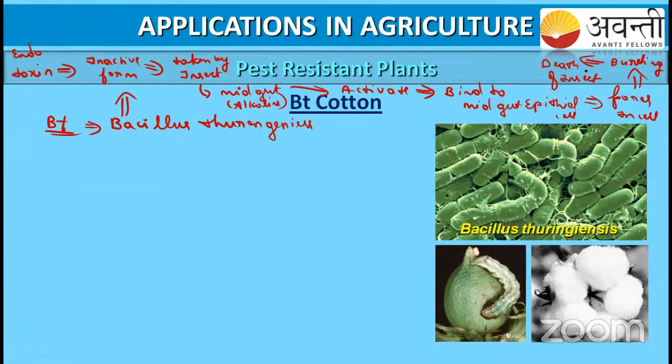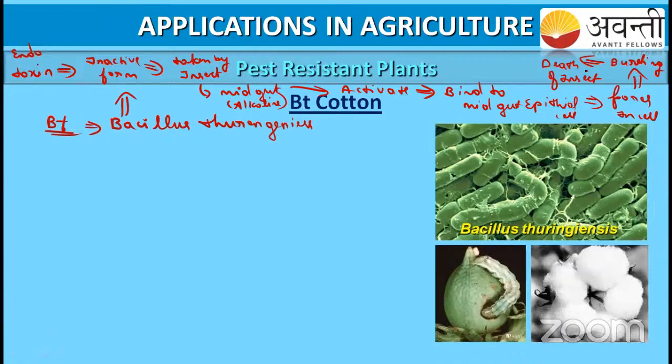Have you understood what the BT toxin is, student? It is released by the bacterium Bacillus thuringiensis. Whenever it is in this bacterium, it will not harm the bacterium, because it is in the inactive form. Once taken up by the insect, the alkaline pH in the midgut activates it, and it binds to the epithelial cells of the midgut and damages them, thereby causing the death of the insect. So that is about the BT toxin.